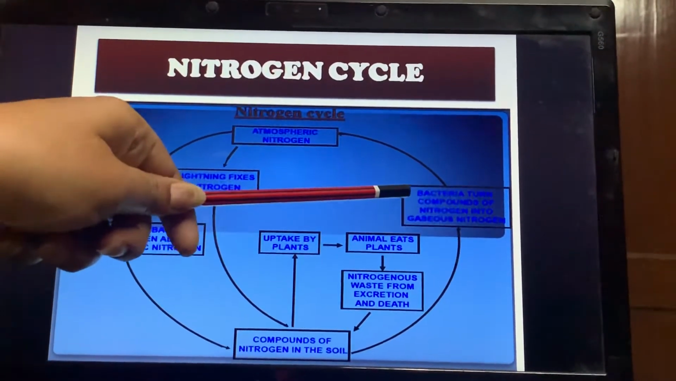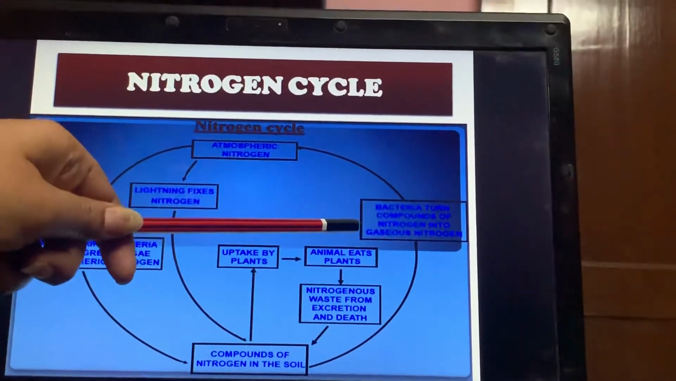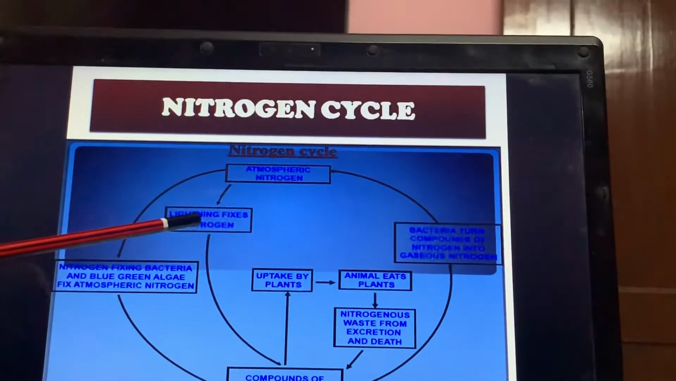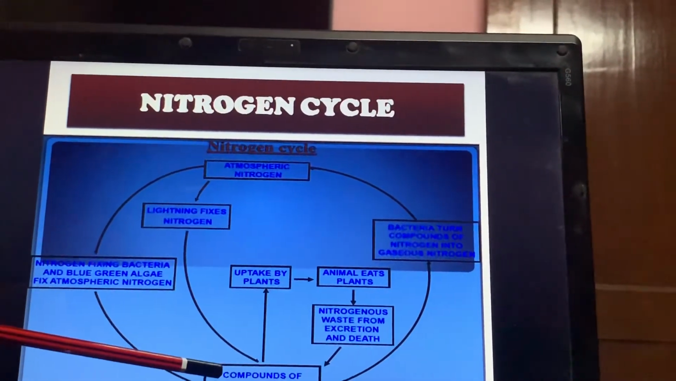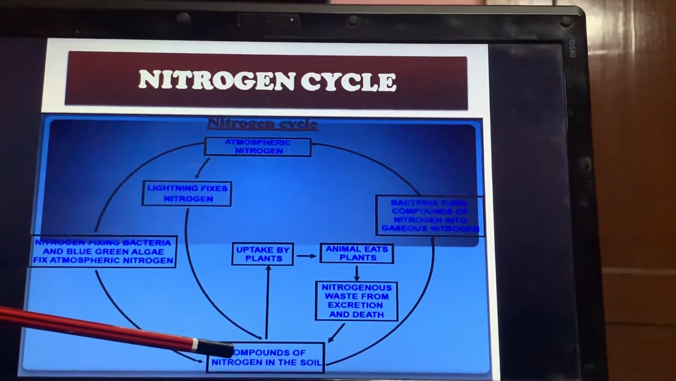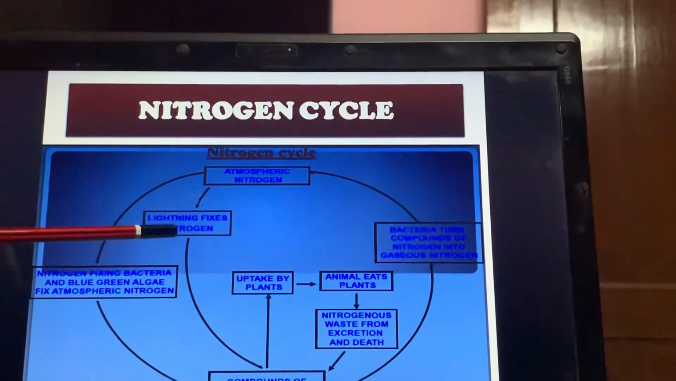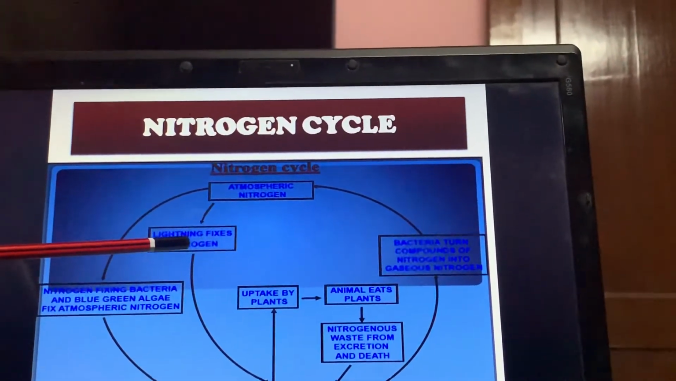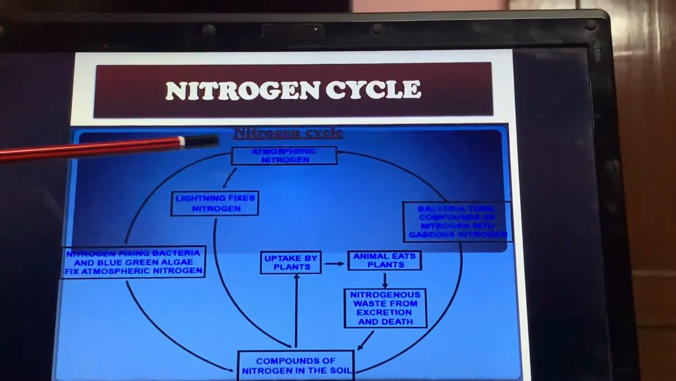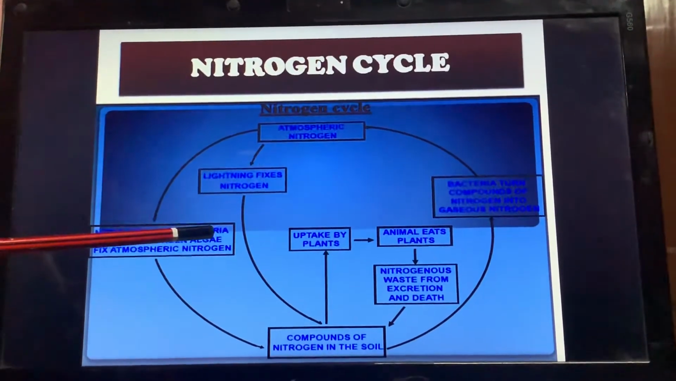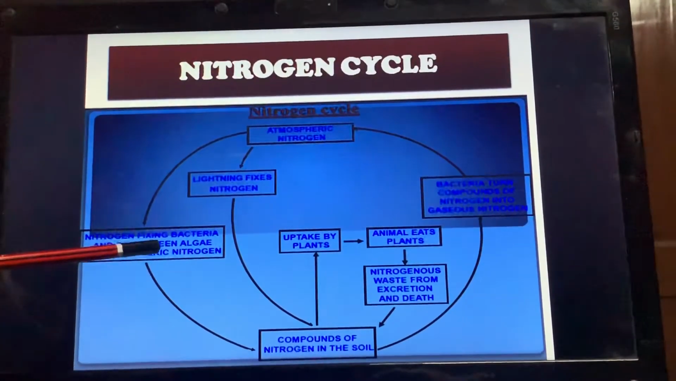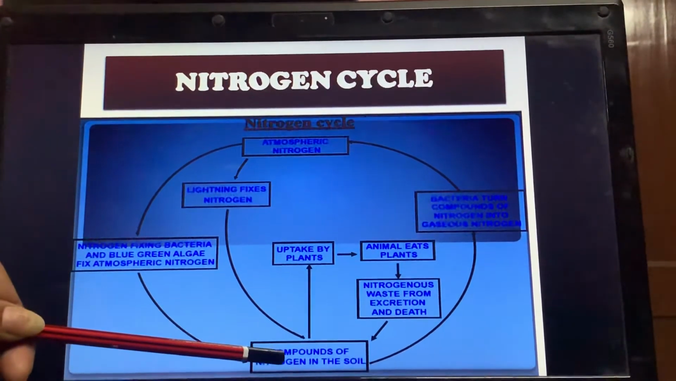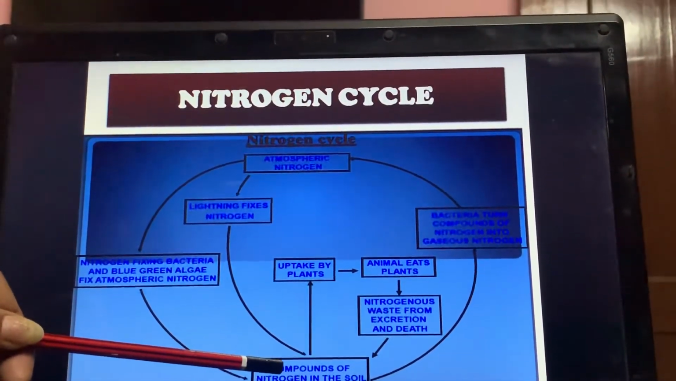So here in this cycle, bacteria turn it into nitrogenous compounds. Here is lightning fixing nitrogen, and these compounds go into the soil. This is one method. The second method, which I told you, is the fixation of nitrogen by lightning. The next method is nitrogen-fixing bacteria, like I told you earlier: rhizobium, blue-green algae and many other bacteria. They fix atmospheric nitrogen into compounds of nitrogen, right?